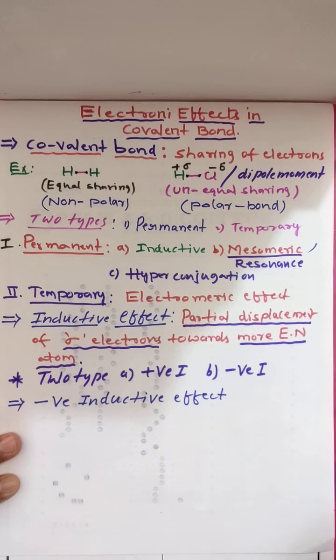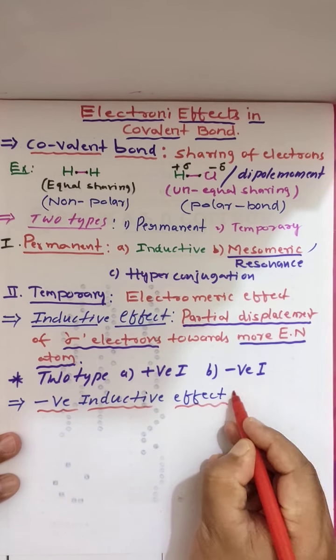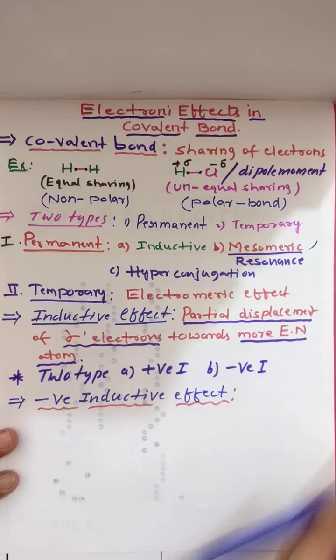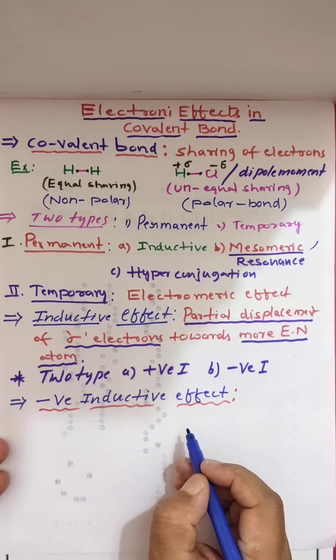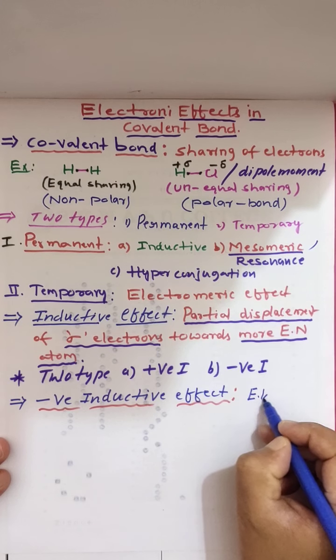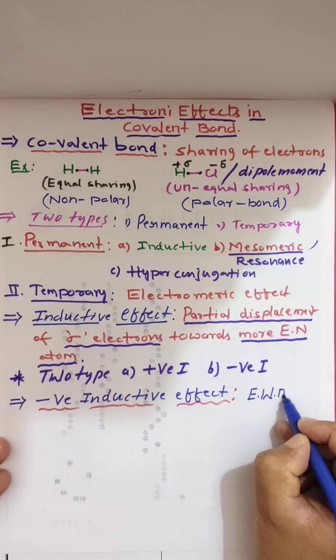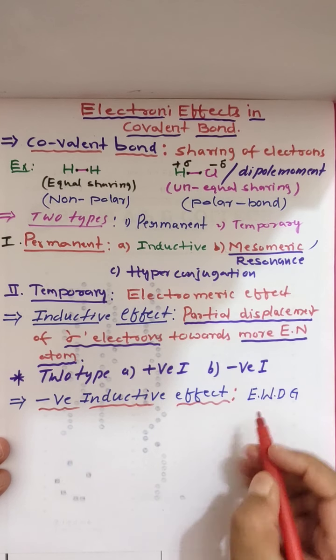Negative inductive effect takes place in the chain under some particular conditions. What are the conditions? When the chain is attached with an electron withdrawing group. Remember, this is very important.